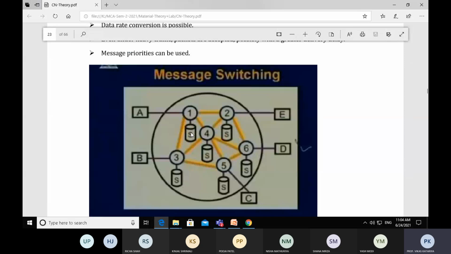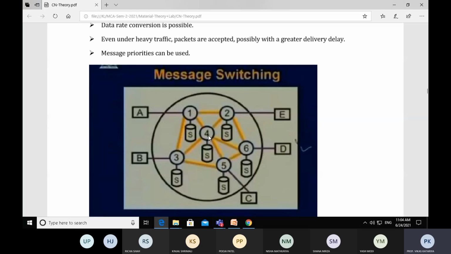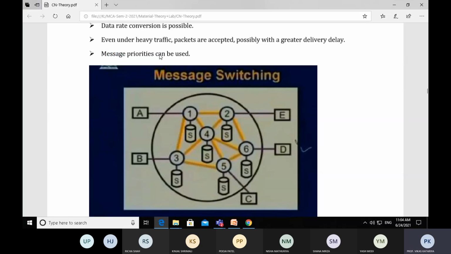So the node can assign priorities to the messages kept in the storage capacity. If a message has greater priority, it will be transferred first to the next leg. If a message contains lower priority, it will wait. So message priority can be used in message switching.